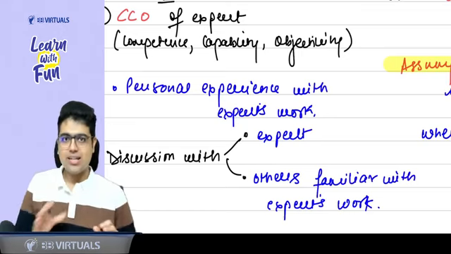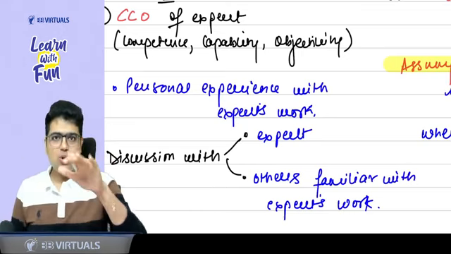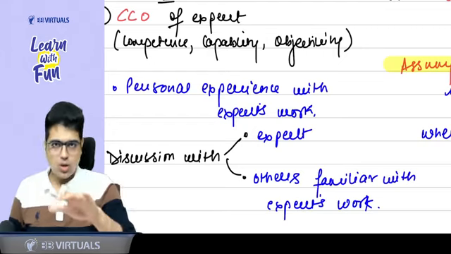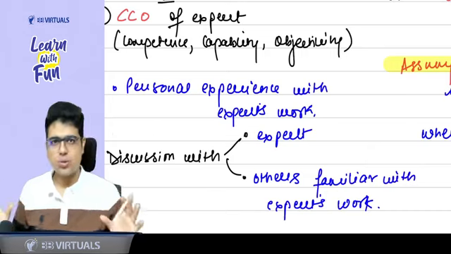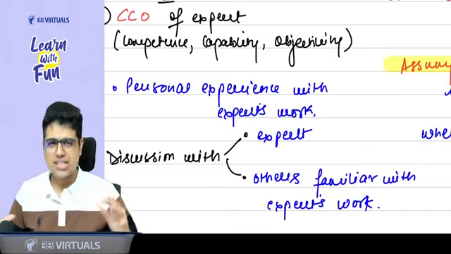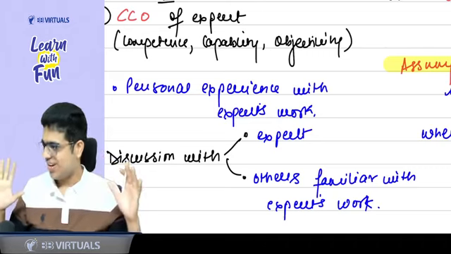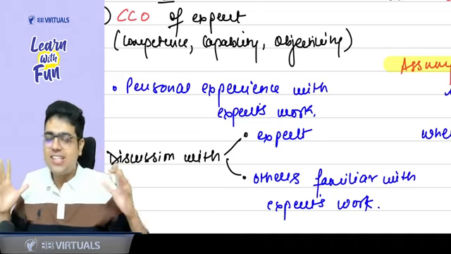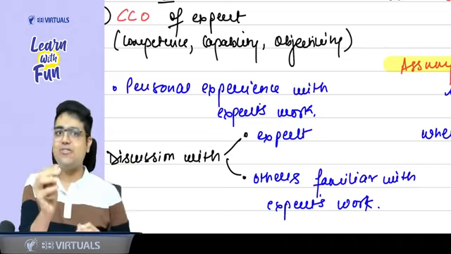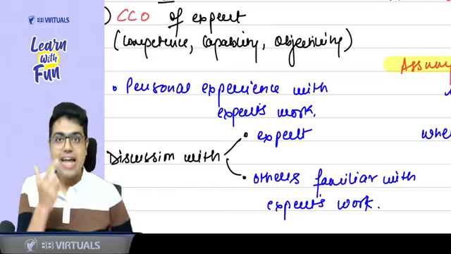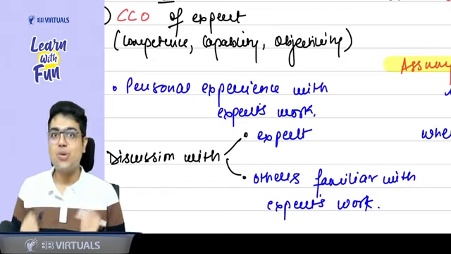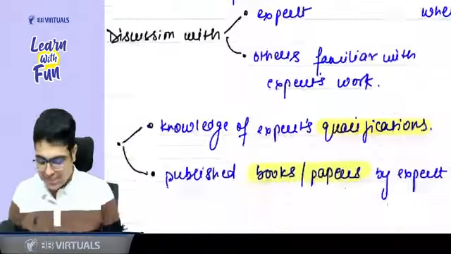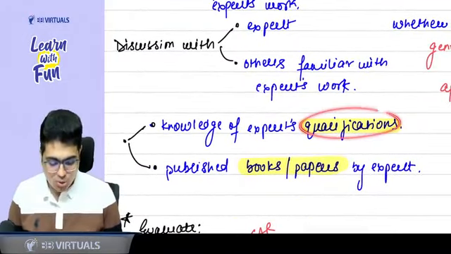For example, if I ask you right now, you are a CA finalist. After clearing the exams, after a few months, you will become a chartered accountant. Will there be any change in your facial features? No. Will there be a change in your personality? No. The only change will be the degree. That degree will give you the qualification. That degree will make other people understand you are competent. So you can say the people who are competent, they have qualification.